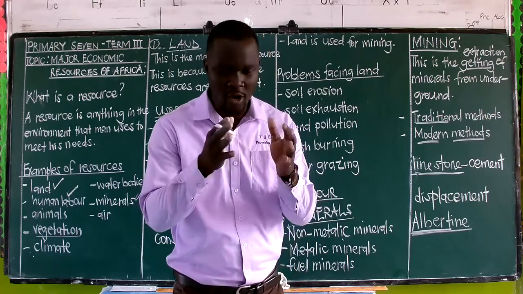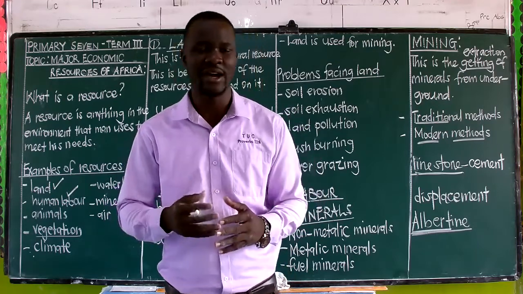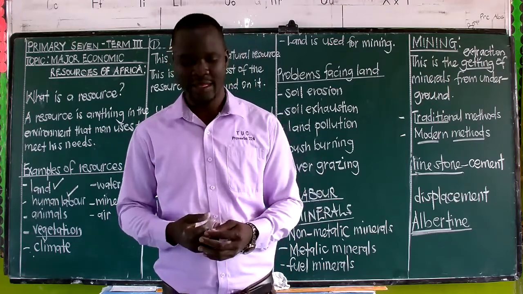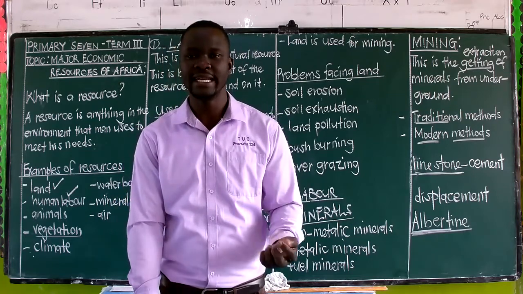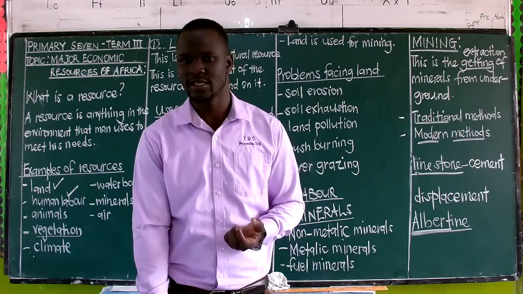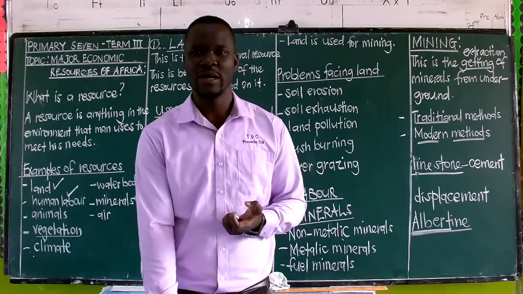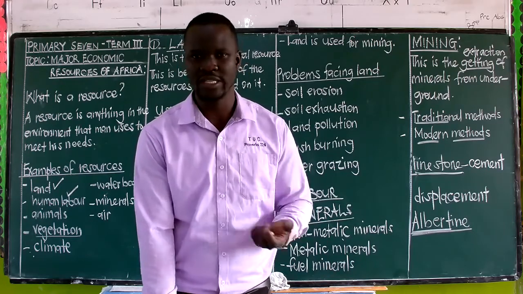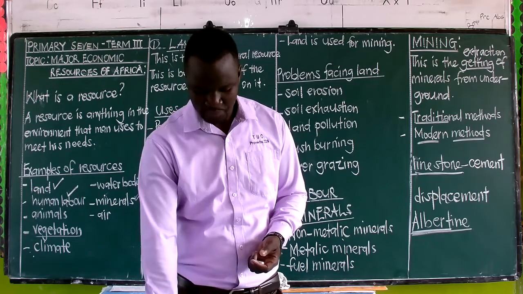So you'll find there are no people to operate the machinery or to have that idea of mining. Now this makes the African countries to fail exploiting their resources. What we mean is they will now fail to get what they were meant to mine or to get from the underground, that is that mineral.